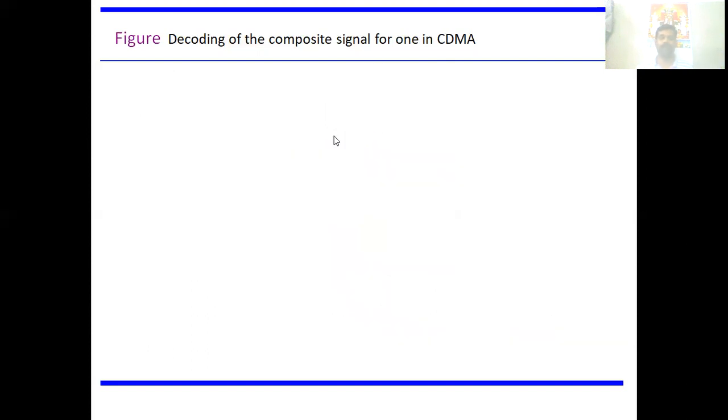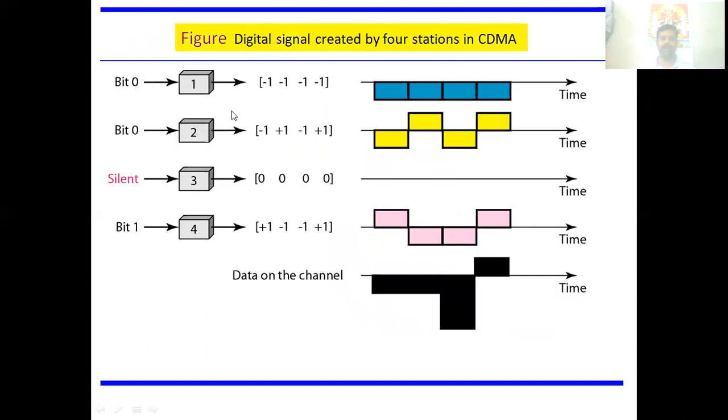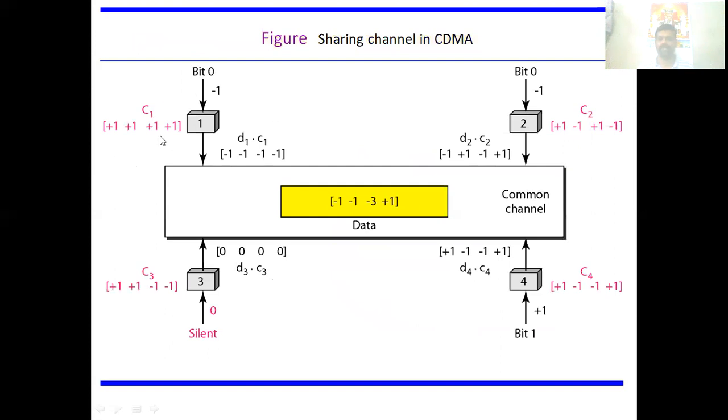Once again I am telling. Here you are having 4 stations. Stations 1 and 2 are sending the information 0, and 0 is sent as -1. Station 3 is silent, and station 4 is sending a 1. 1 means +1.